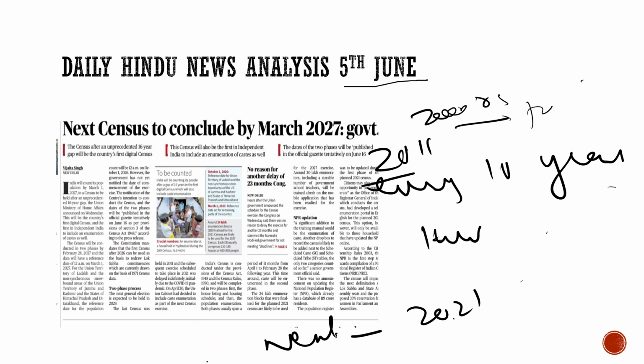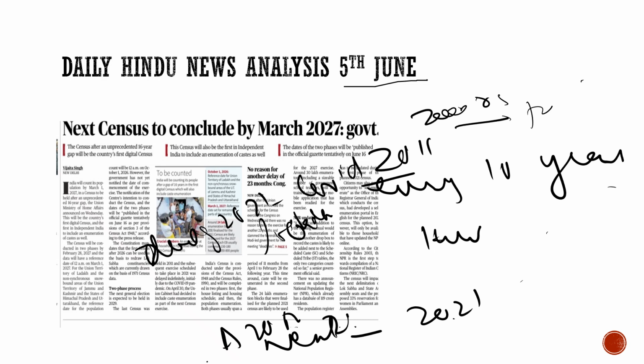But we know what the situation in our country was during 2021. We were under COVID-19. The whole world was under COVID-19. There were lockdowns, and this census was postponed for some time. But they were not able to conduct the census in 2022, nor in 2023. And we know that in 2024, because of the elections, this census was again postponed.